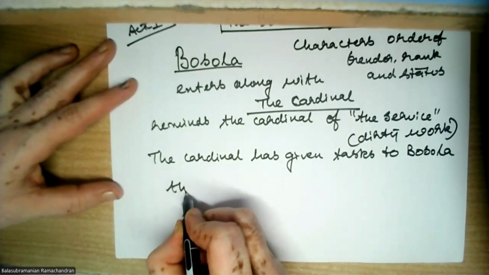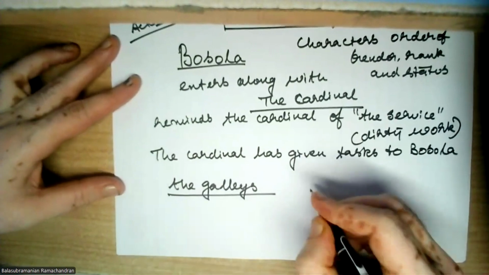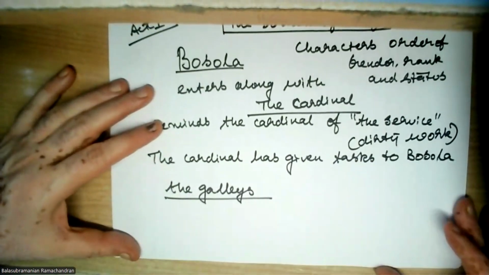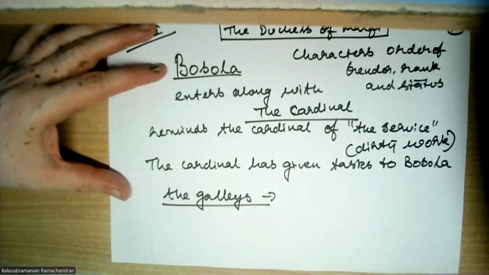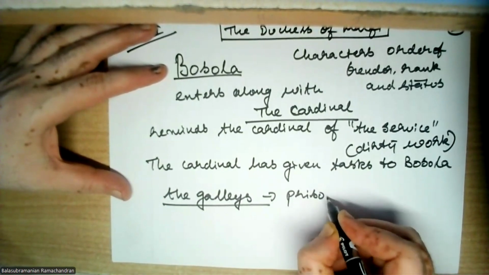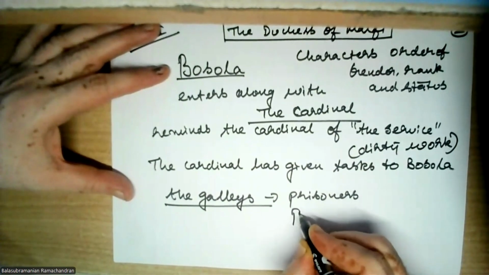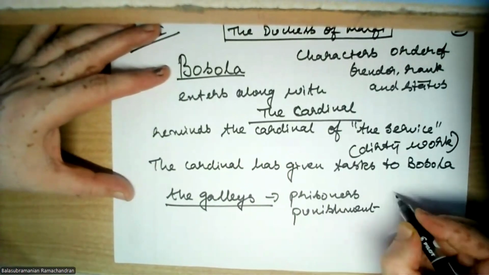Now, what do we mean by the galley? Let us be very clear. The galleys was a punishment given to prisoners in 15th century Europe, where they had to row ships.